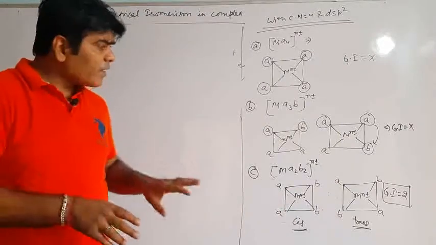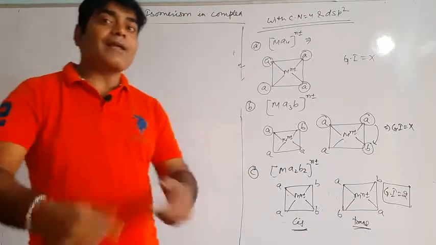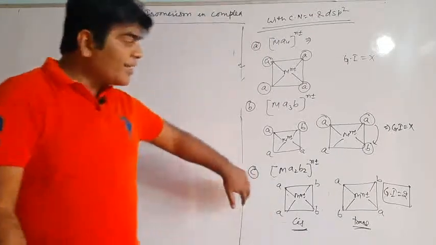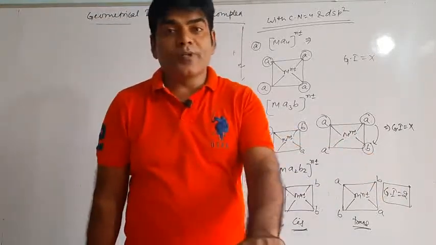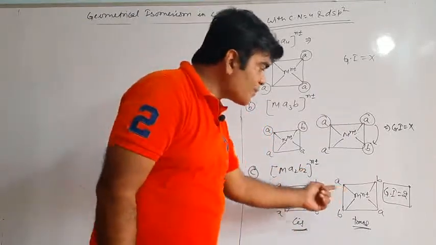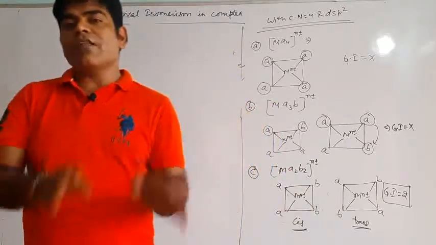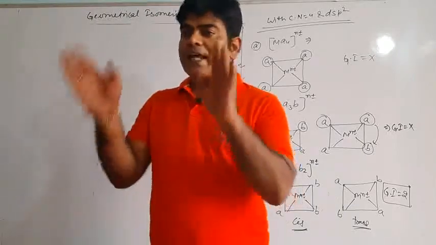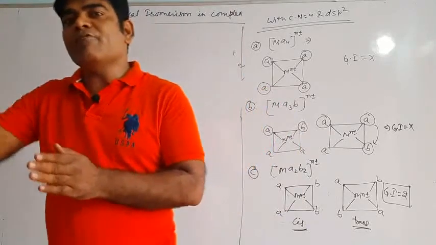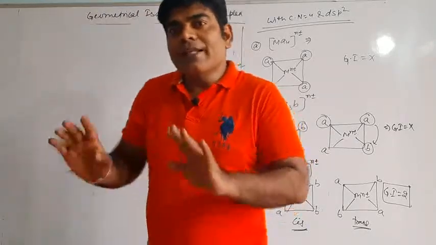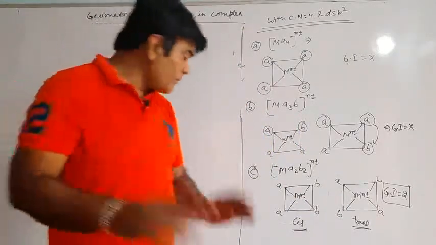Now, if they are asking how many geometrical isomers can be drawn, you need to draw all the possible structures, and later on we will discuss the tricks also. You should know how to draw the different geometrical isomers. How do we draw them? We take cis and trans arrangements, whether the ligands are placed at 90 degrees to each other or at 180 degrees to each other. If in one structure they are placed at 90 degrees to each other, try to change the structure by placing them at 180 degrees to each other. If it is possible, then they will exhibit different geometrical isomers. Draw all such possible structures, simple.